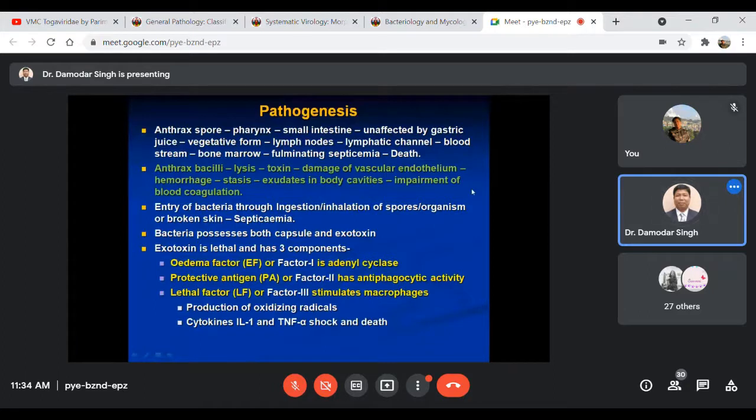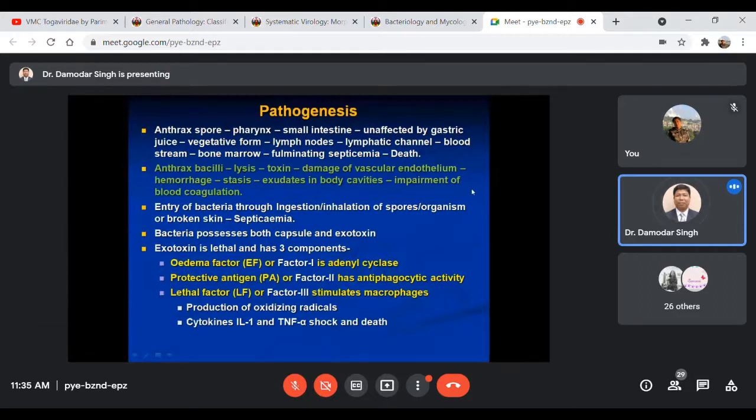Entry is through broken skin. After that, it goes into septicemia, meaning presence of this organism in the blood.